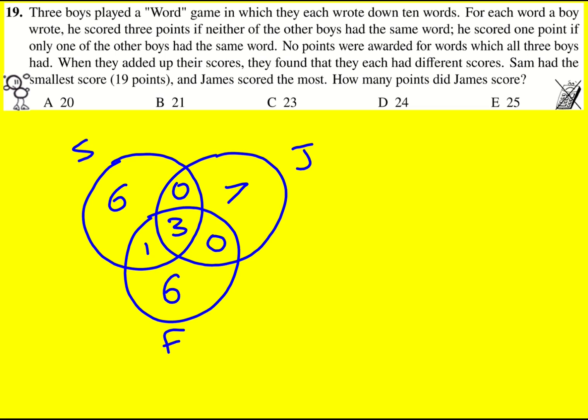Basically, it can't be six. If you try and put six in, then it just doesn't work. They can't all have different scores. So I hope I've convinced you about that. So it must be five.